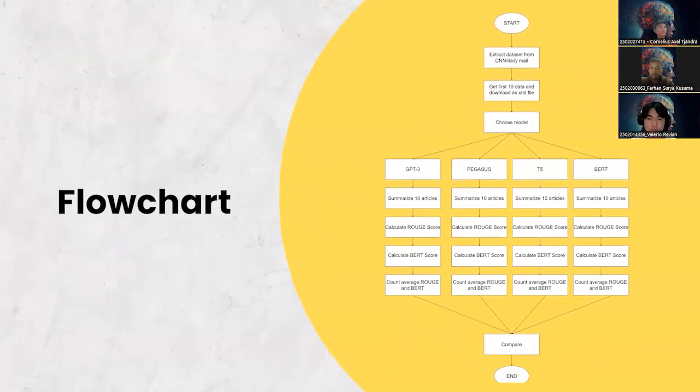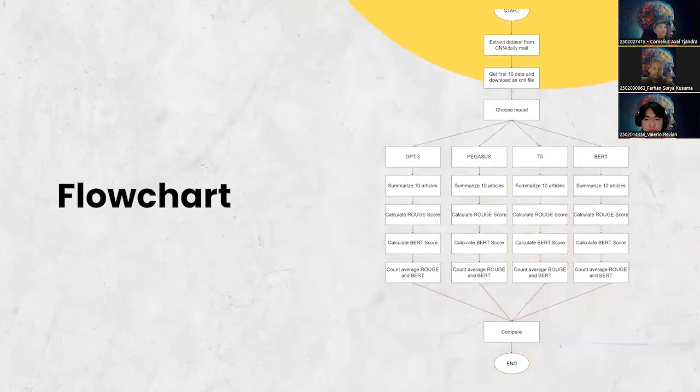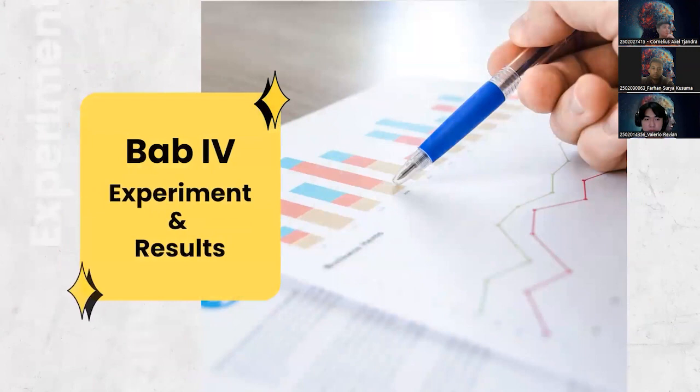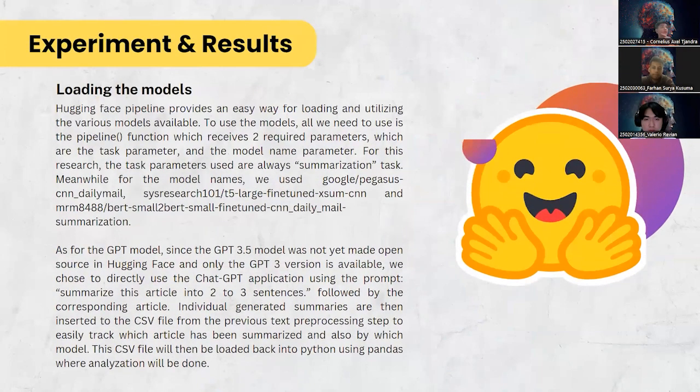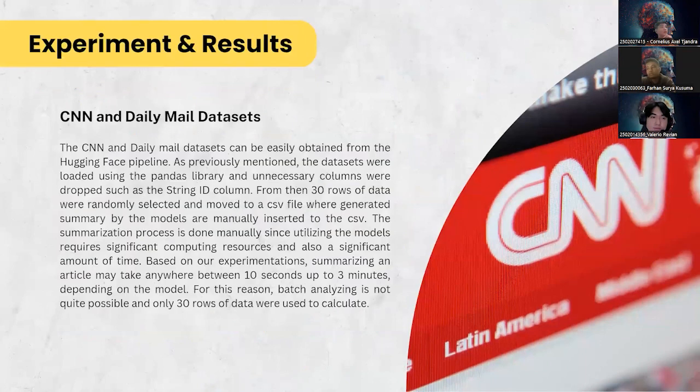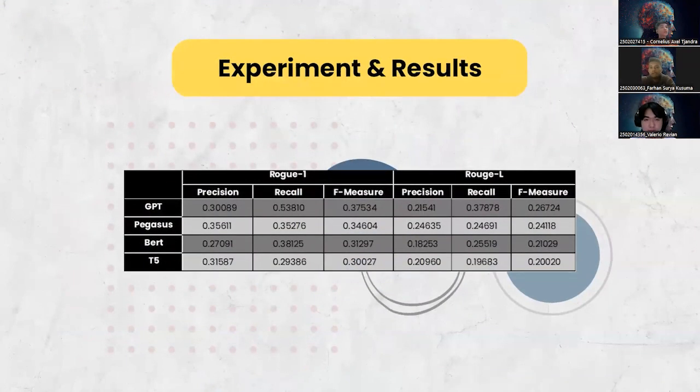So this is a flowchart of our works. Next. Now, for the fourth chapter, we'll be discussing some of the experiments and results. Next. Now, so here are the ROC score results of our experiments.